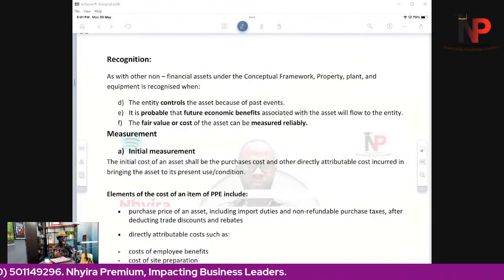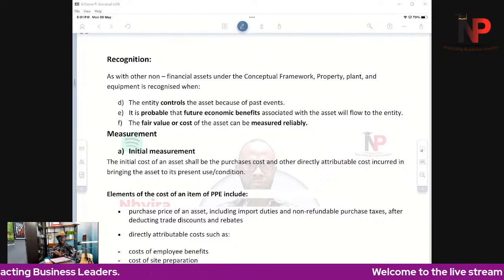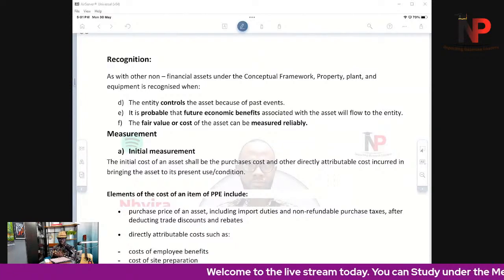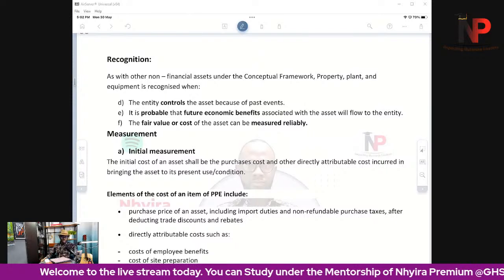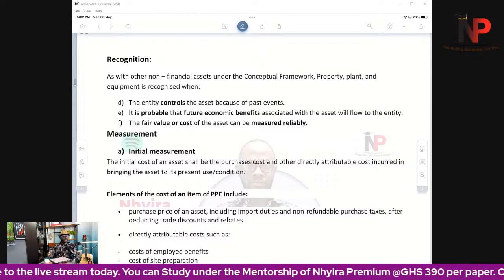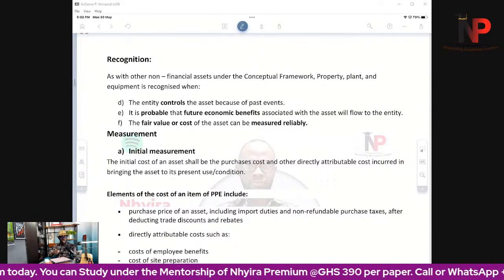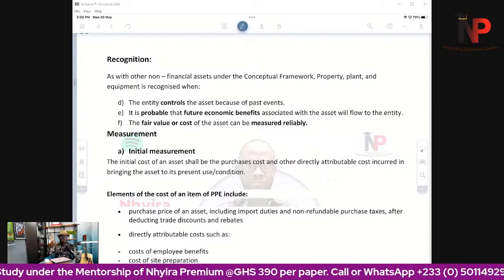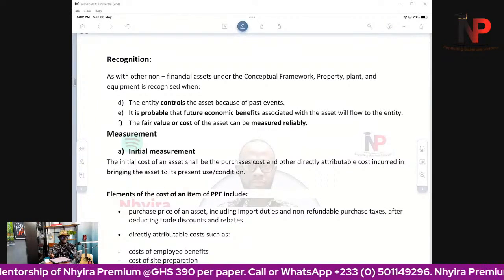This is where it gets really interesting: the recognition criteria. How can an entity recognize revenue? Sorry, did I say revenue? When can an entity recognize a transaction as property, plant, and equipment in accordance with IAS 16? When can the entity do that?